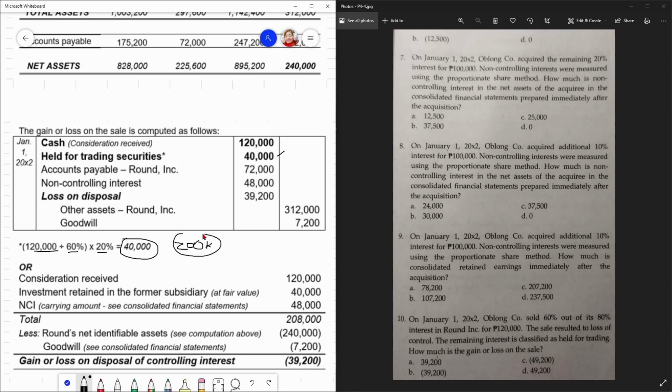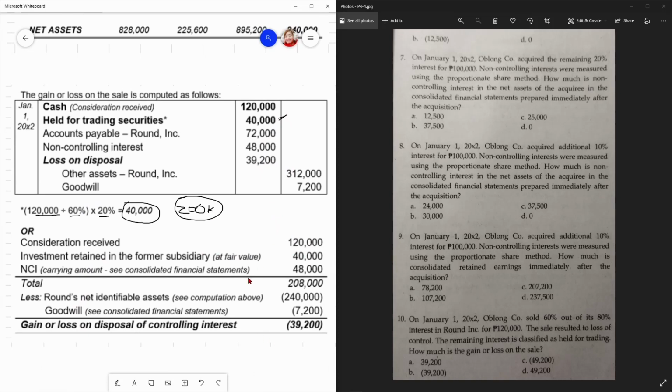So, the total value of the ownership over the investee is 200,000. So, with that said, since remaining interest mo na lang is 20%, tapos i-account mo siya as held for trading under PFRS 9, yeah? So, yung 20% na yun, yung value niya is 40,000. So, that is the reason. So, loss on disposal natin is 39,200.